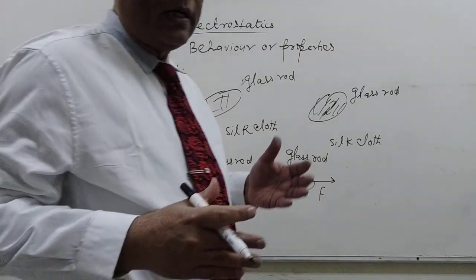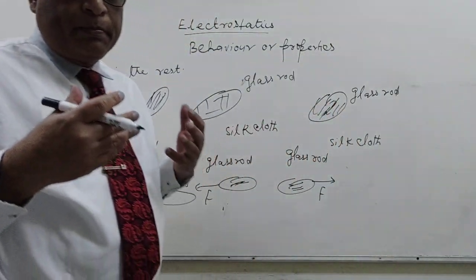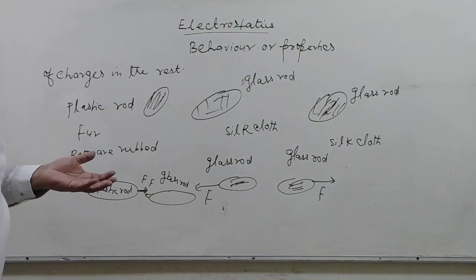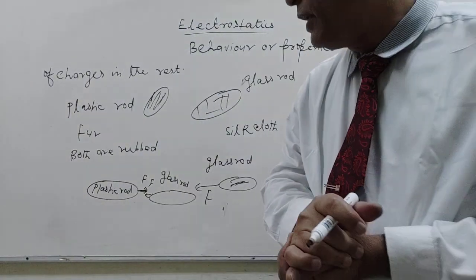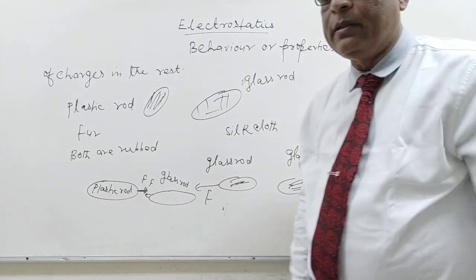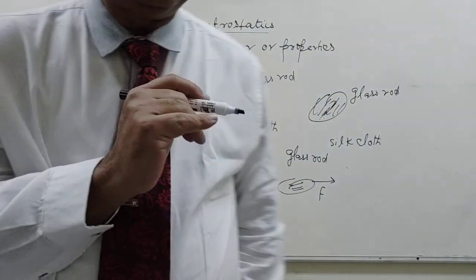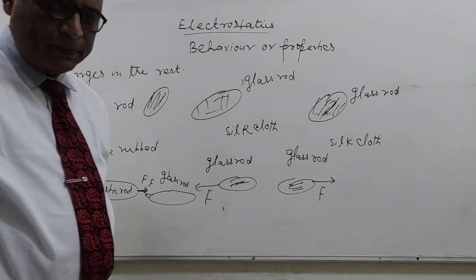It means that after rubbing, some property develops in the body, and this property of attraction or repulsion is due to the development of charge on the body.